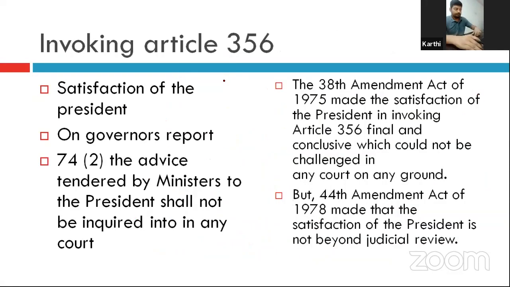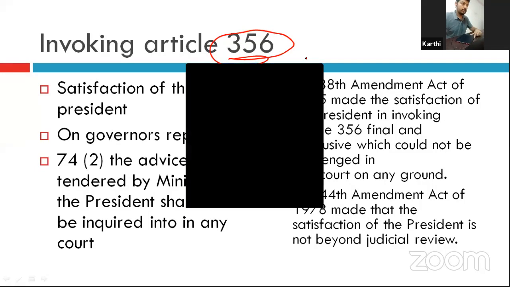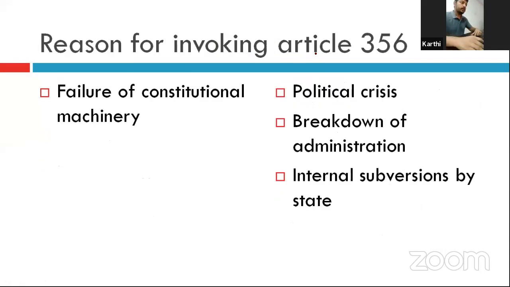Now, see, while invoking Article 356, okay, I will go slow. I will explain again.